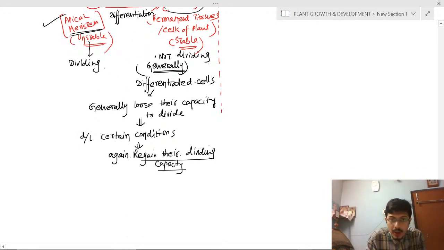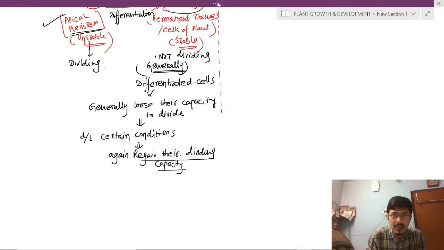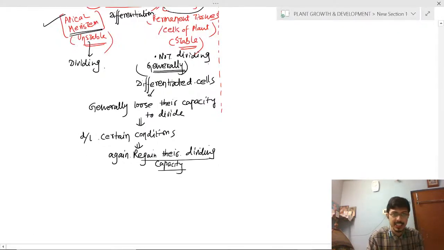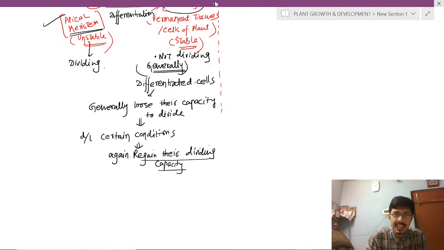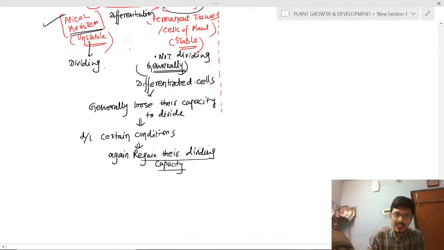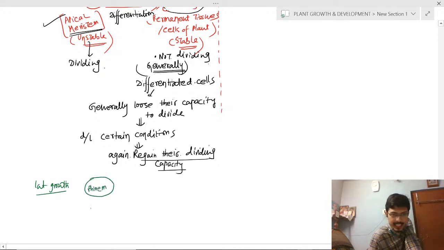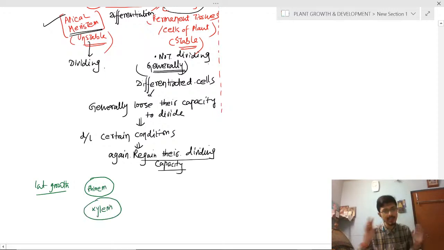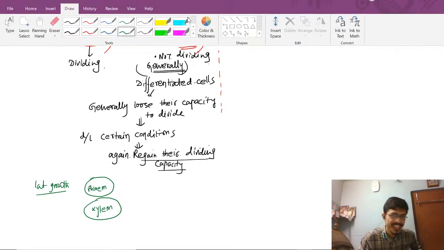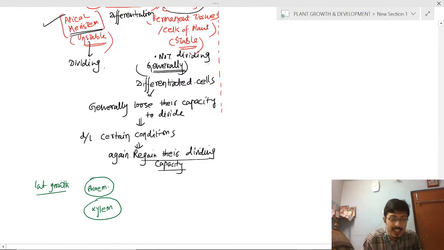Okay. So what will be the example of de-differentiation? You must have known the secondary growth or lateral growth of the plant, in dicot and gymnosperm plants. In the lateral growth, on the outside there is phloem, and on the inside there is xylem. Both are stable cells, permanent cells. But in between the two, there will be the presence of what?